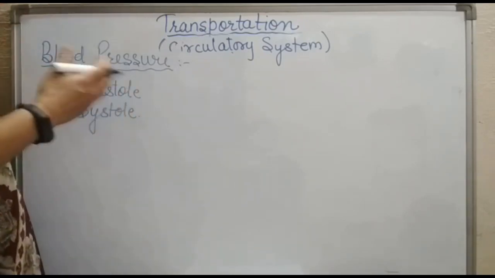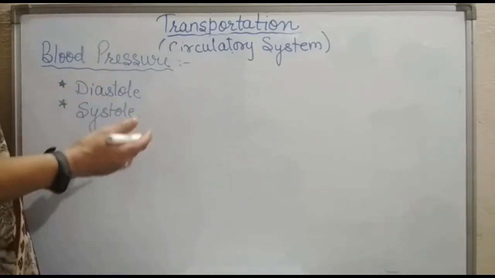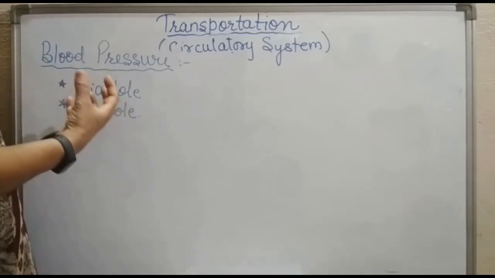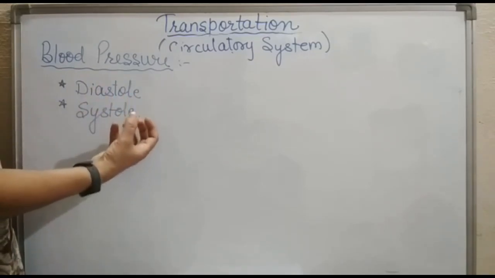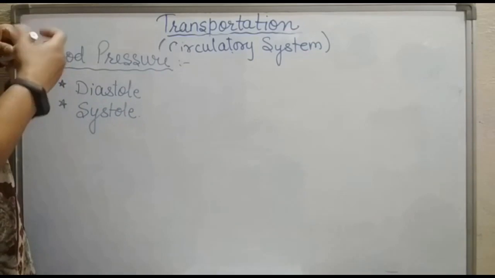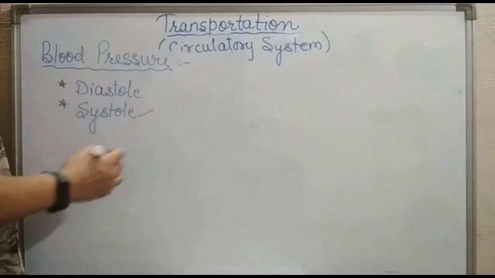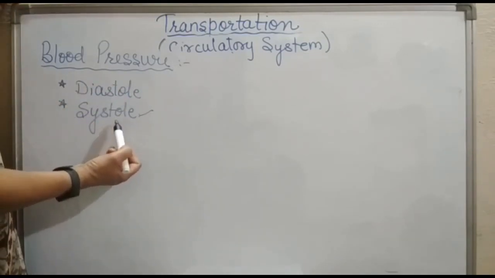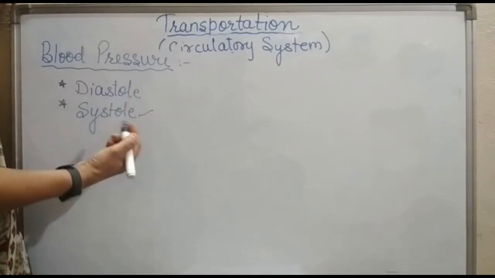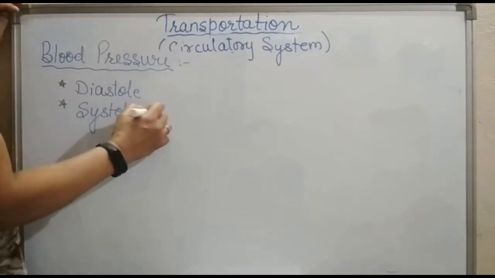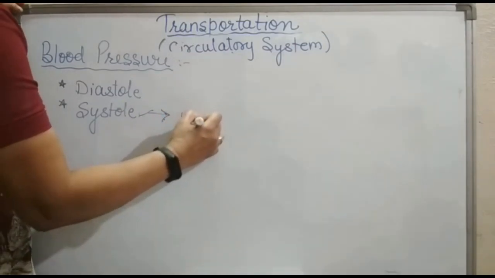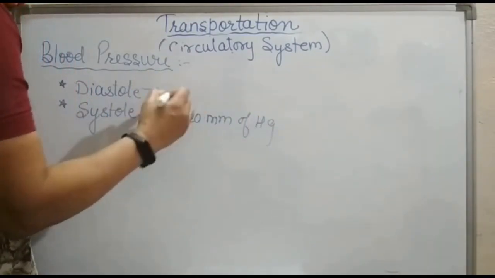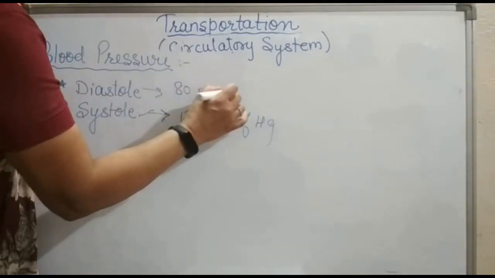Now see, in blood pressure what happens? The pressure of blood inside the artery during ventricular systole, that means the contraction of the ventricles, is called systolic pressure. And the pressure in the arteries during ventricular diastole, that is relaxation, is called diastolic pressure. So what is the normal systolic pressure? Normal systolic pressure is 120 mm of Hg, and the diastolic pressure is 80 mm of Hg.